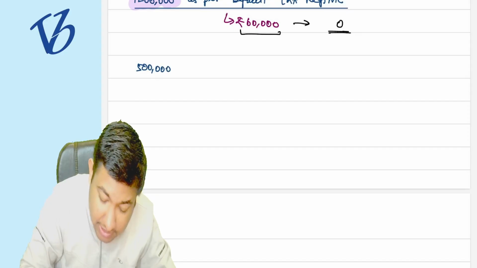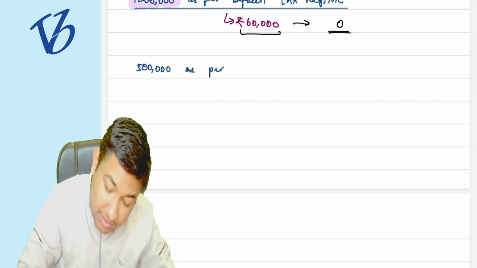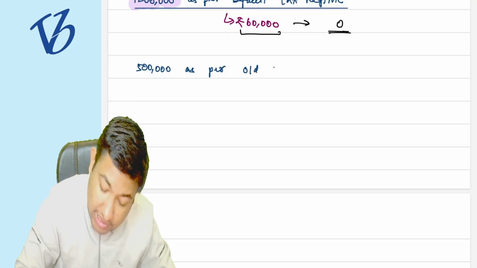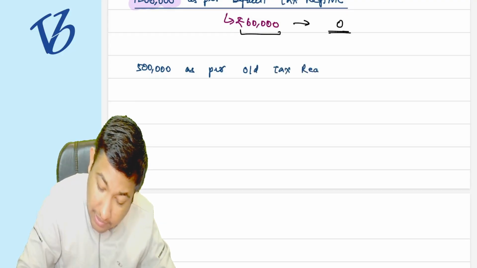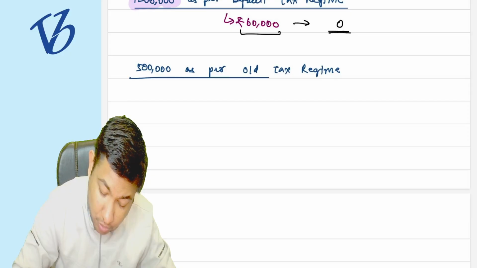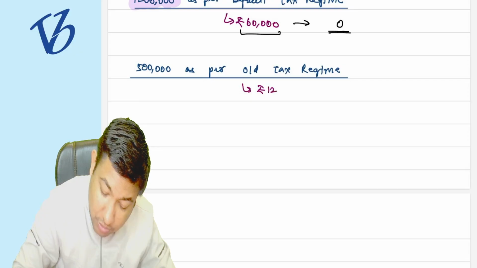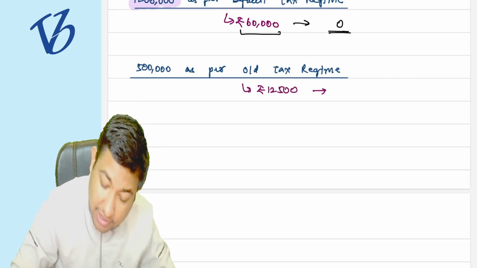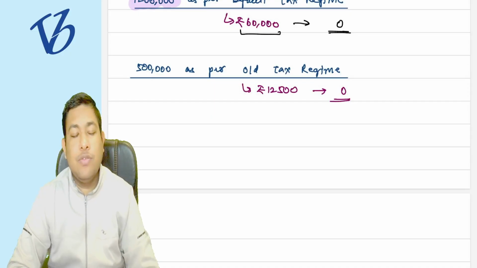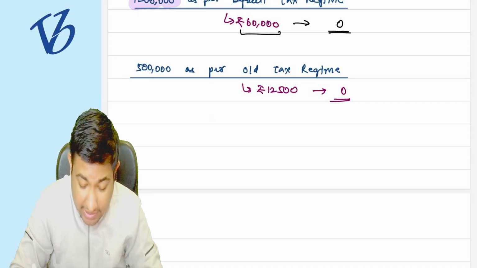For 5 lakh rupees as per the old tax regime, the tax on that income is 12,500, and the government is saying that we will give you the full relief and we are not charging anything else from you.